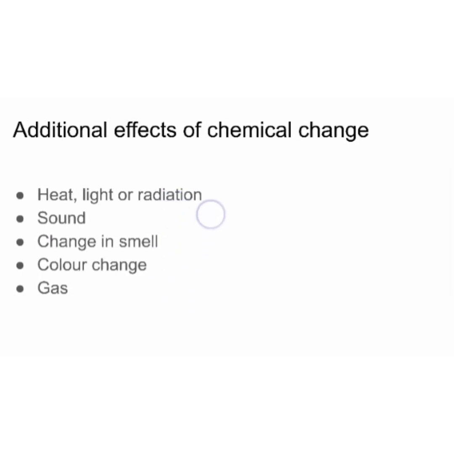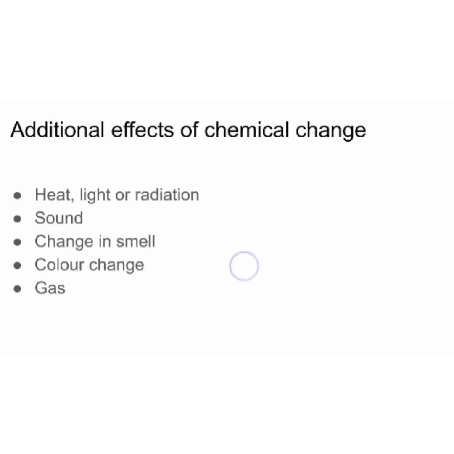Okay, some examples: burning of a ribbon. We saw the burning of magnesium ribbon. That is a chemical change, right? Likewise, burning of coal, wood or leaves are also chemical changes. Burning of any substance is a chemical change. Burning is accompanied by heat, right? So in the explosion of fireworks, it produces heat, light, sound and some gases that go into the atmosphere.